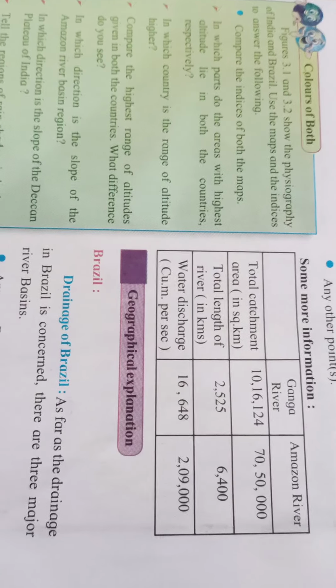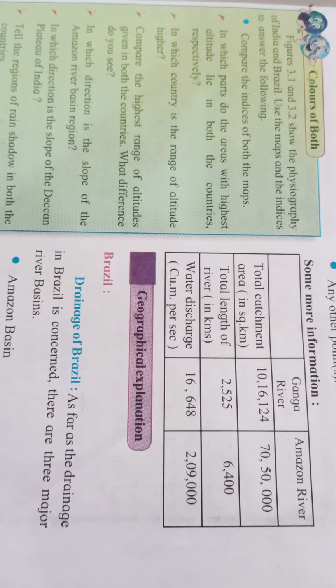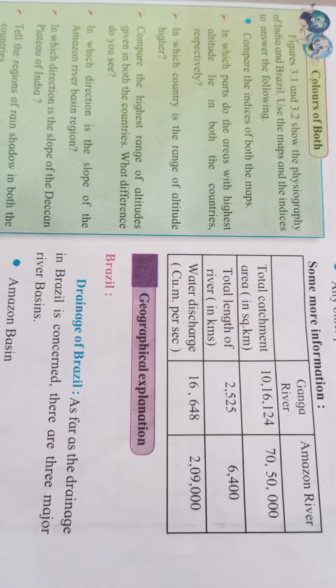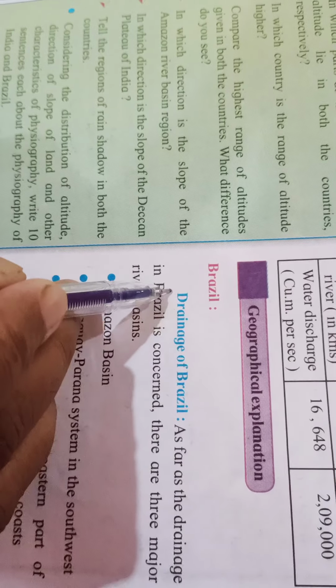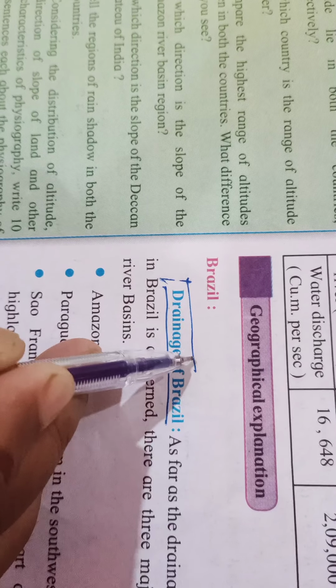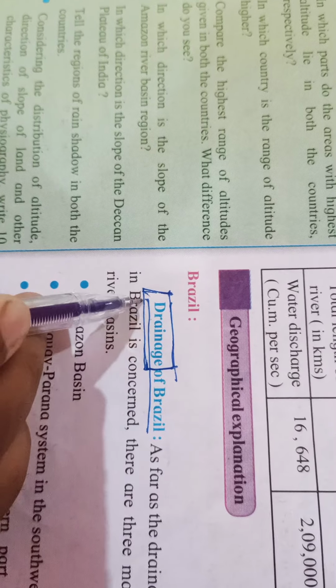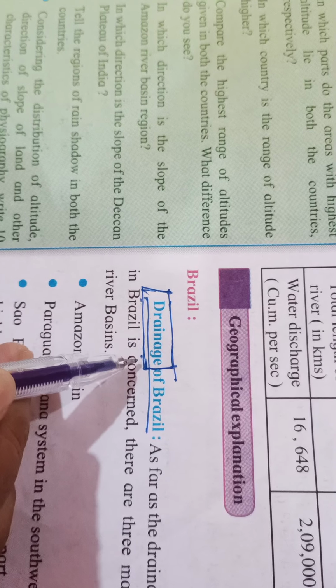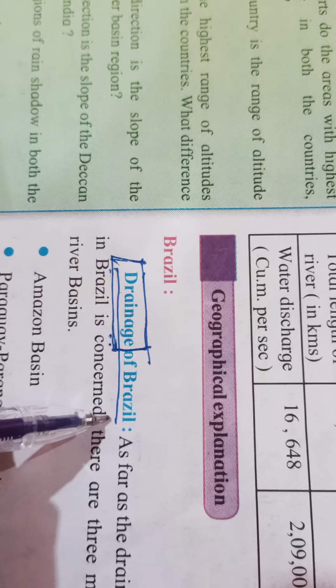Students, take out page number 19. Now we are going to start drainage system. Drainage of Brazil. The word drainage means all the rivers which are present in a country, they drain the water from land towards the sea.